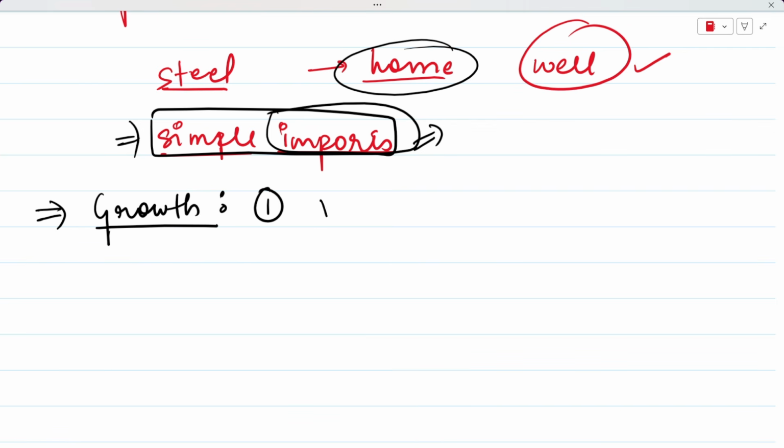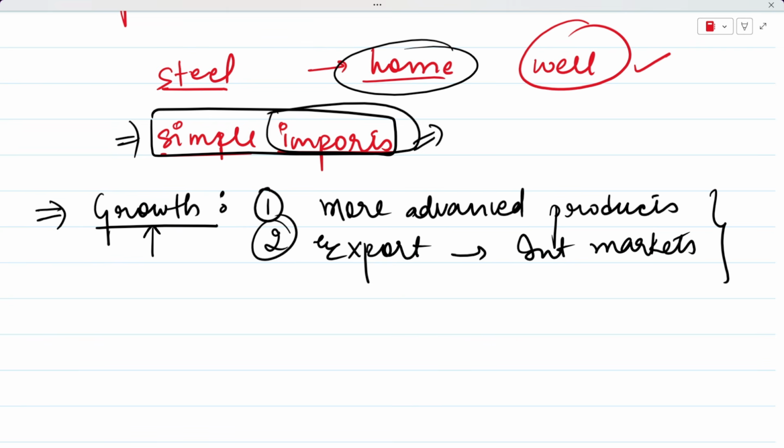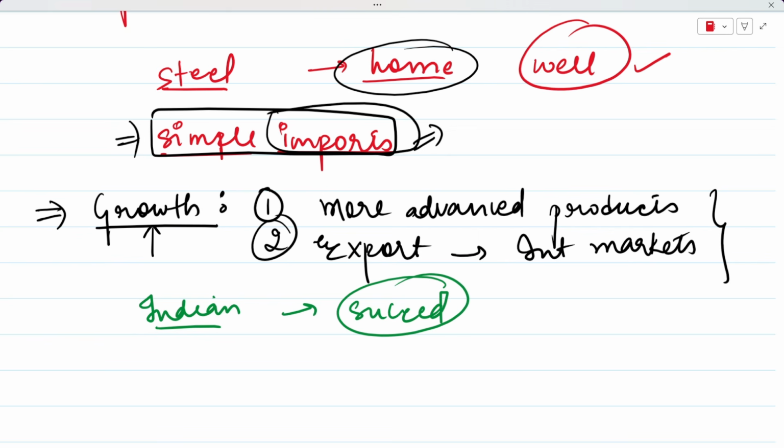The first thing that you can do is produce more advanced products, right? And the second thing that you can do for accelerating growth in your country is that you also need to export to international markets, which you were not doing previously. So now you have to export to international markets the products that you are making at home. But at that time the Indian industries were not competitive enough to succeed globally.